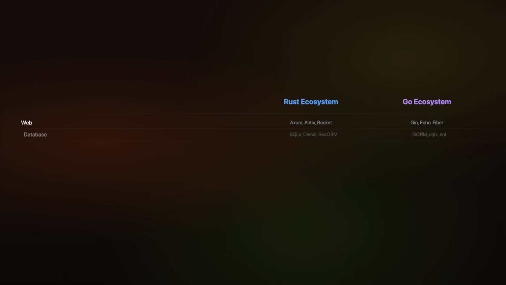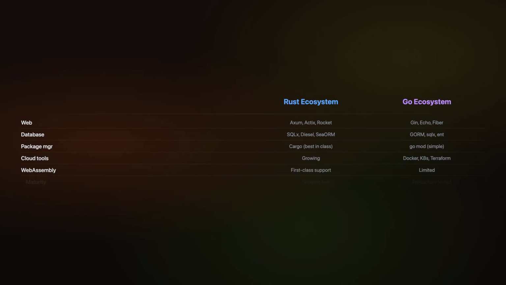Go powers the entire cloud infrastructure ecosystem. Docker, Kubernetes, Terraform, Prometheus, and Grafana are all written in Go. The Go module system is simple and effective. Rust has Cargo, which is widely considered the best package manager in any programming language. Rust's web frameworks like Axum and Actix are gaining momentum. Both ecosystems are growing fast, but Go has more production-tested libraries for cloud services right now.